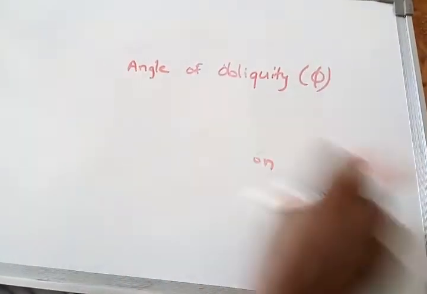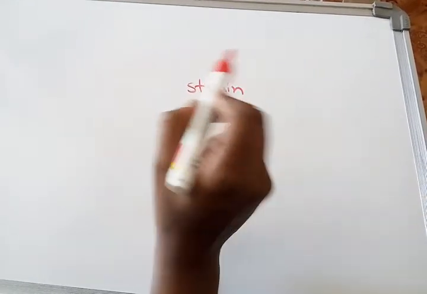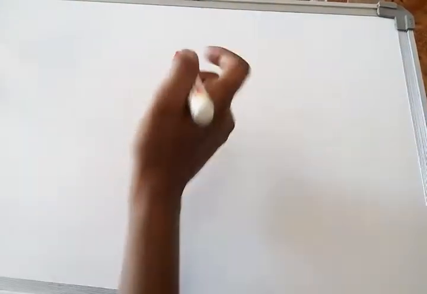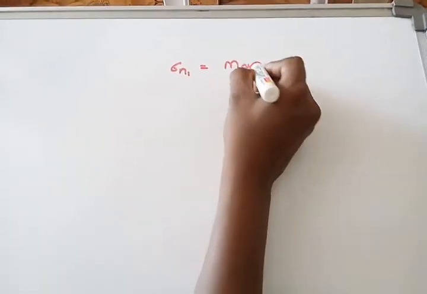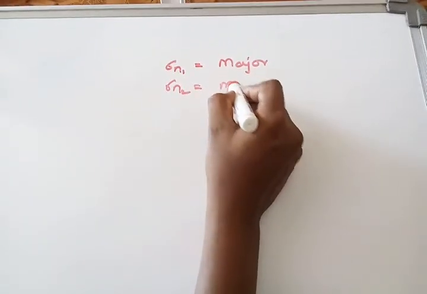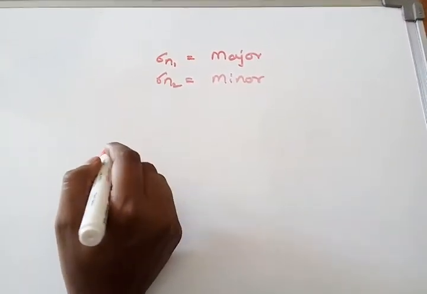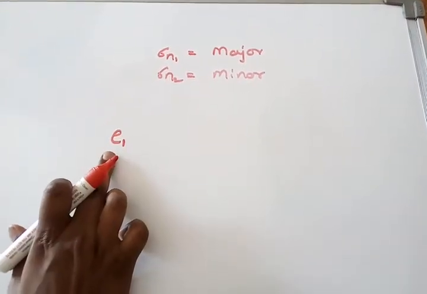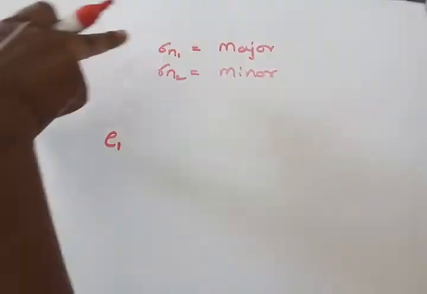Then the next major thing is how to calculate strain in this case, principal strains. For that, suppose sigma n1 is the major principal stress and sigma n2 is the minor principal stress. Then how to calculate principal strains? So we assume E1 is the major principal strain in the direction of the first stress, meaning the major stress.